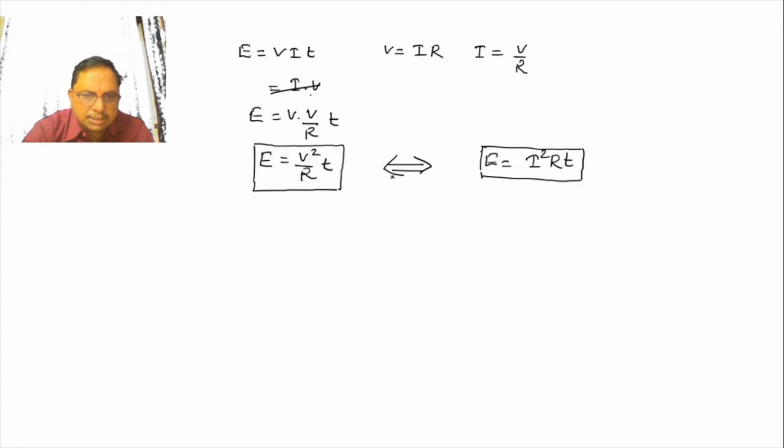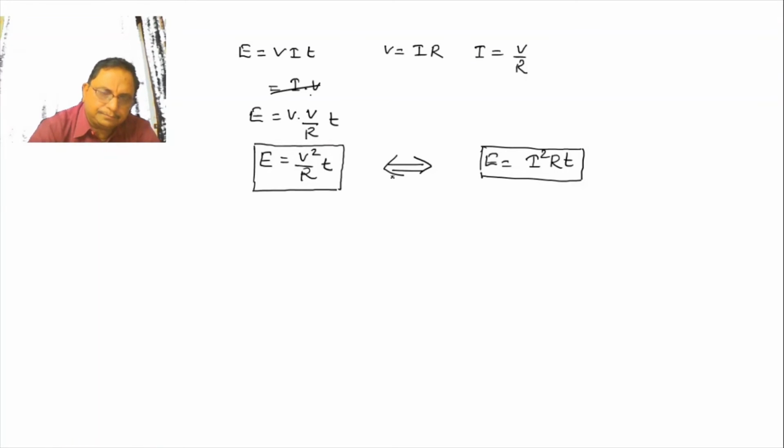If the resistance is given, potential is given, and time given, then you can use E is equal to V square over R into T. If the current is given, resistance is given, and time is given, then you can use the electrical energy formula I square RT.